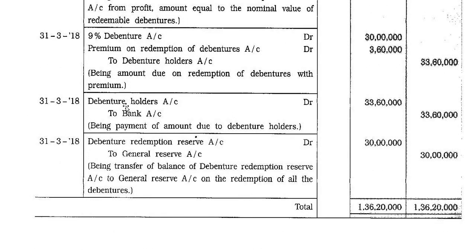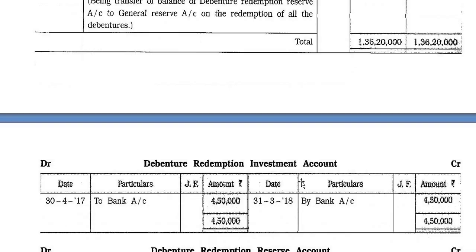31st March 2018, debenture holder account debit 33,60,000 to bank account 33,60,000, being payment of amount due to debenture holders. 31st March 2018, debenture redemption reserve account debit 30 lakh to general reserve account 30 lakh, being transfer of the balance of debenture redemption reserve account to general reserve account on the redemption of all the debentures.